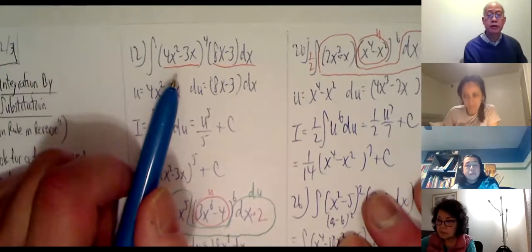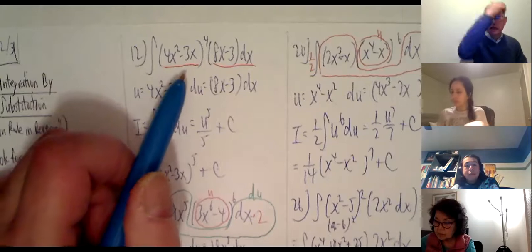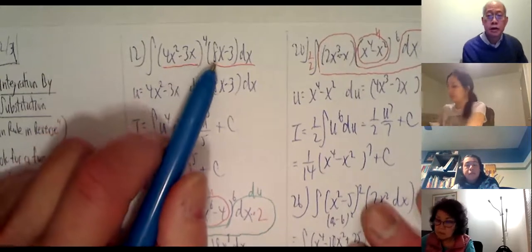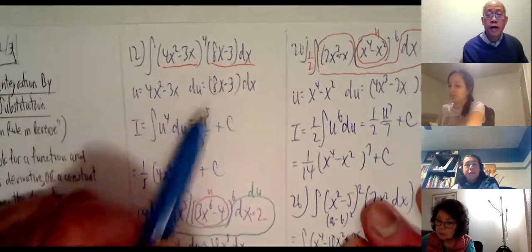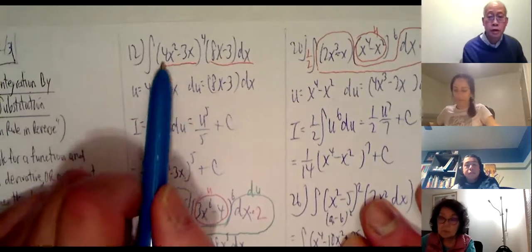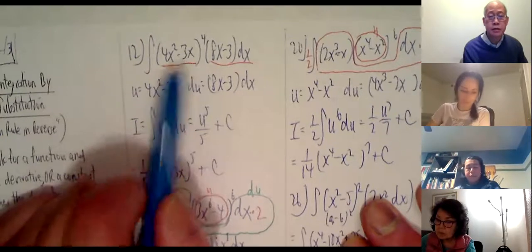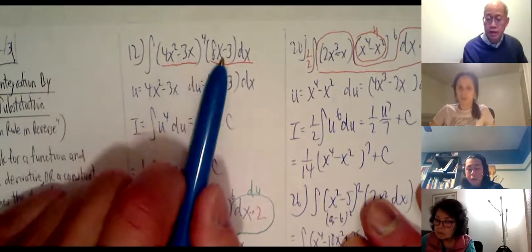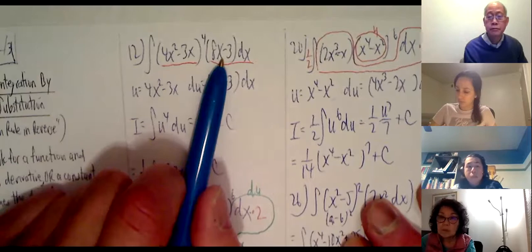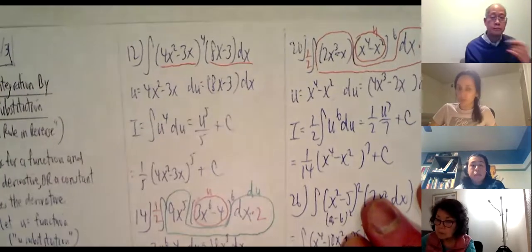Okay, number 12. Still follows along the same thread. So (4x^2 minus 3x) to the fourth, times (8x minus 3). I see a function and its derivative. What is the derivative of 4x^2 minus 3x? It is 8x minus 3, and there it is. So same theme.